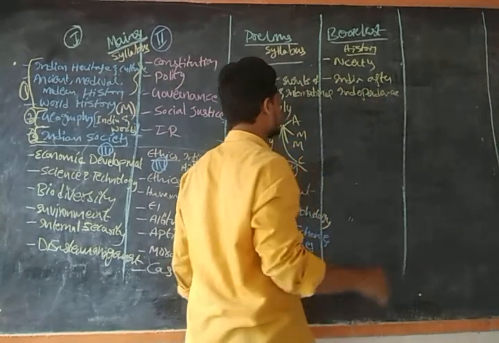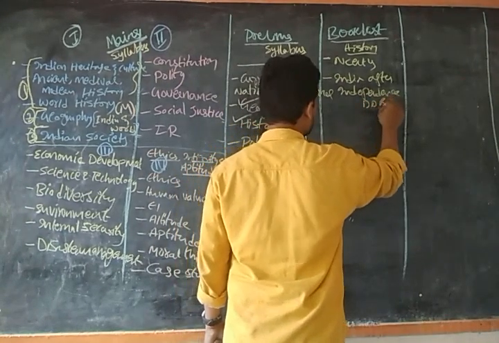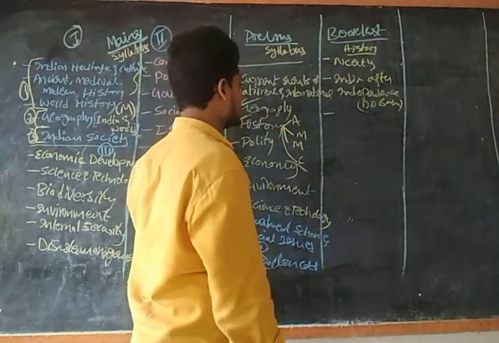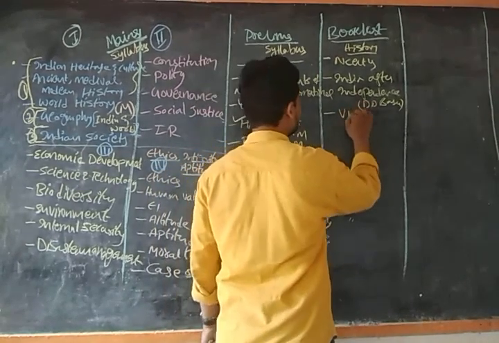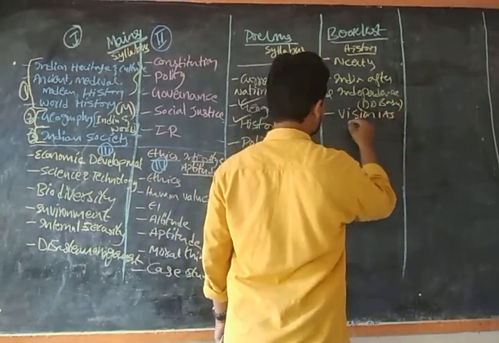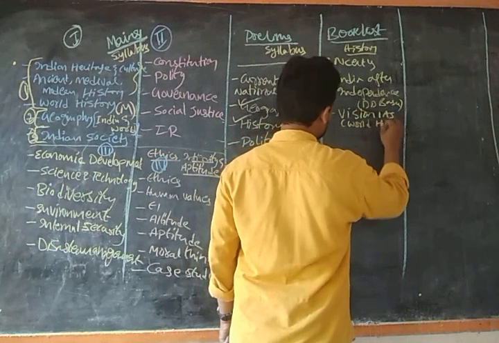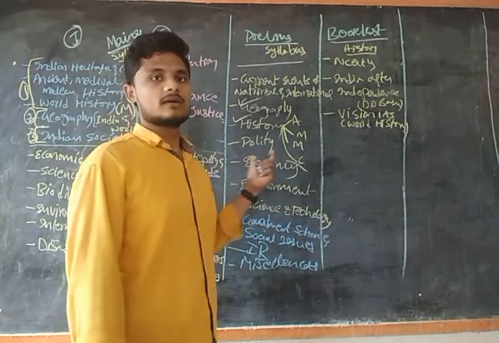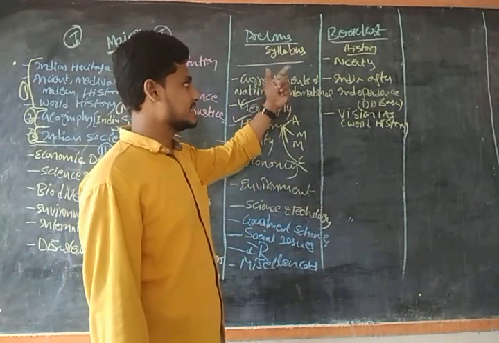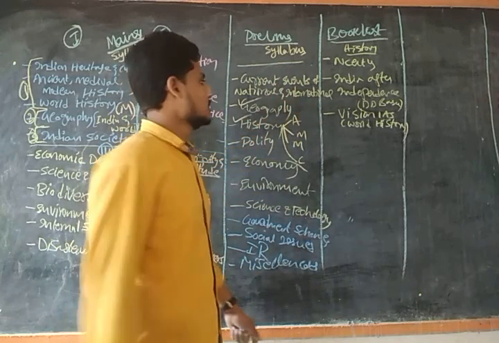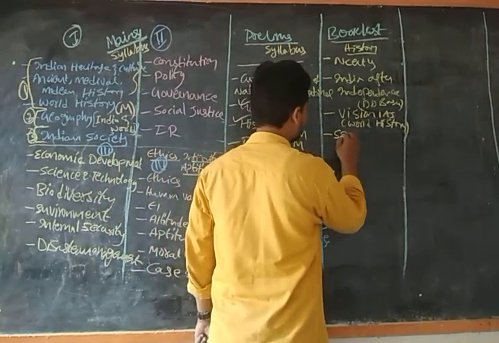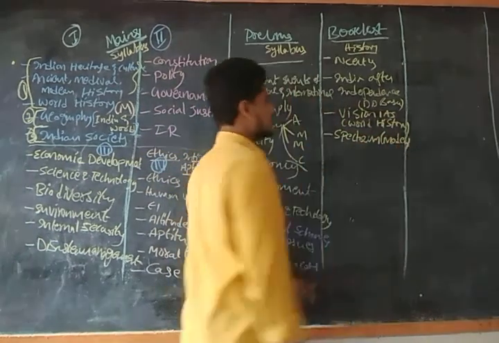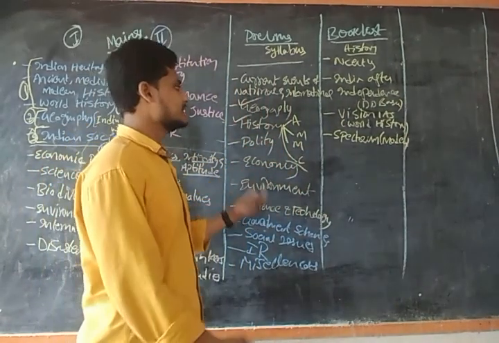We have this book, I think it is by G.D. Boswell. For world history you can take the Vision IAS material, guys. So this is the history syllabus. For ancient, medieval, modern it is NCERT. India after independence is G.D. Boswell. For modern history we can have Spectrum, guys. This you can also take.